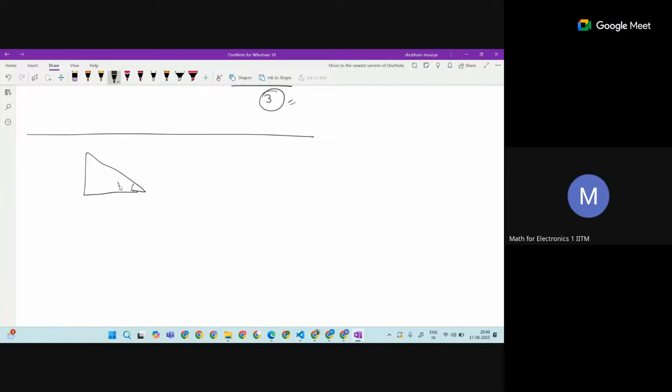Let's say this is theta. This is the angle theta. Let's say I'm saying this is 30 degrees. Let's say I have this A, B, and C. So what is the case here?